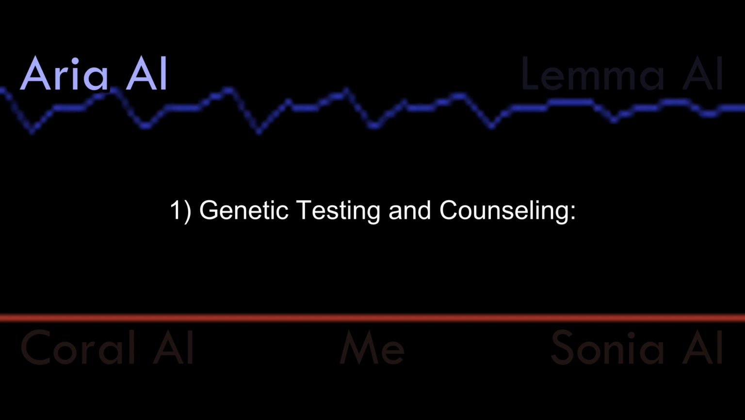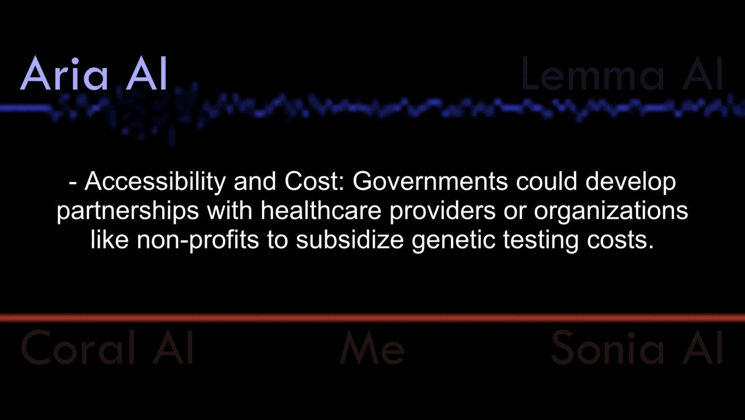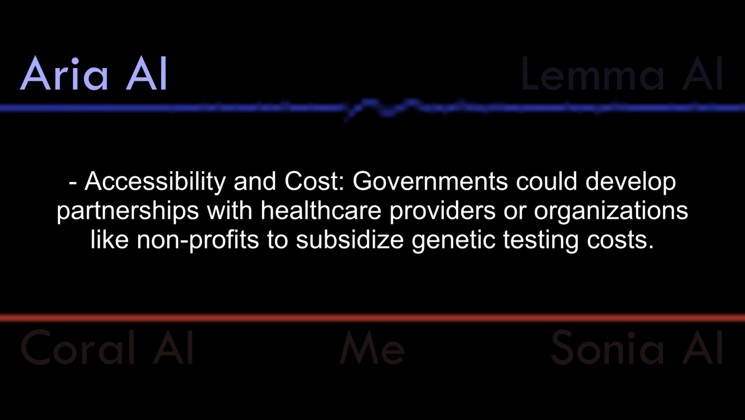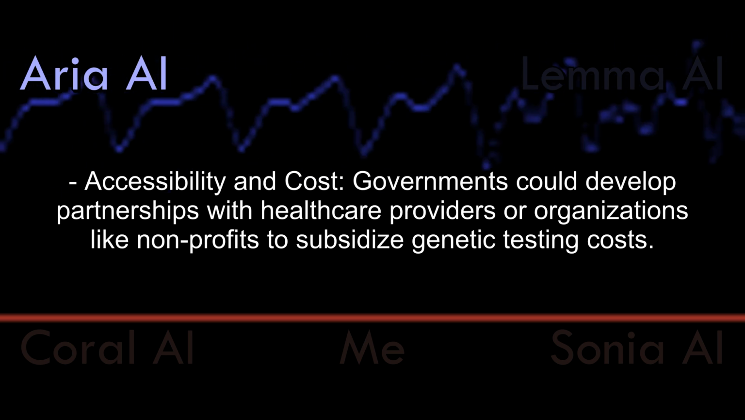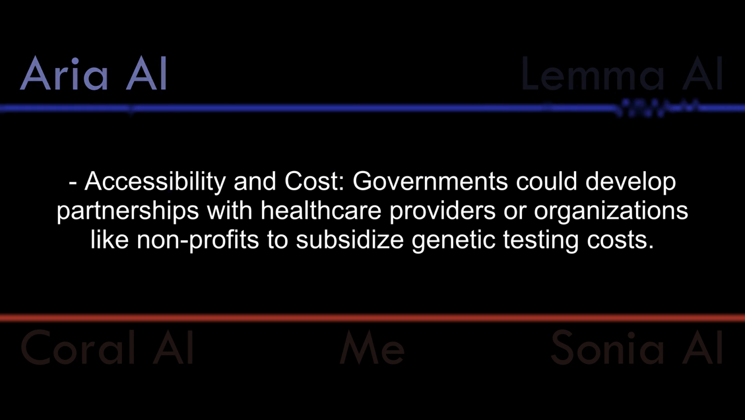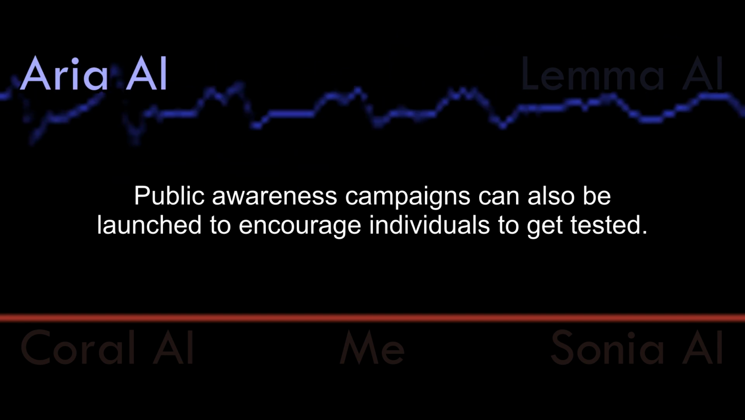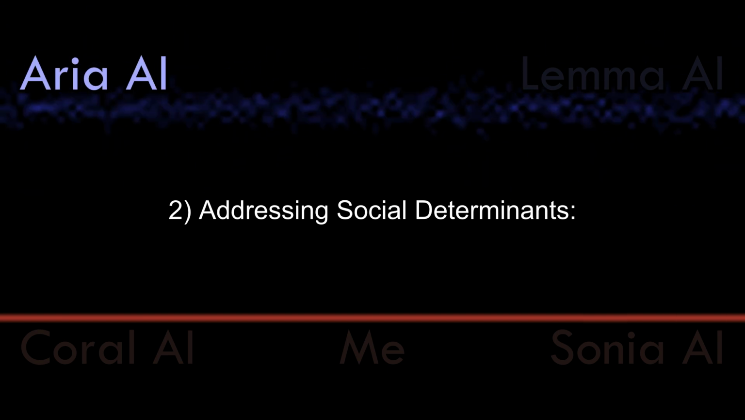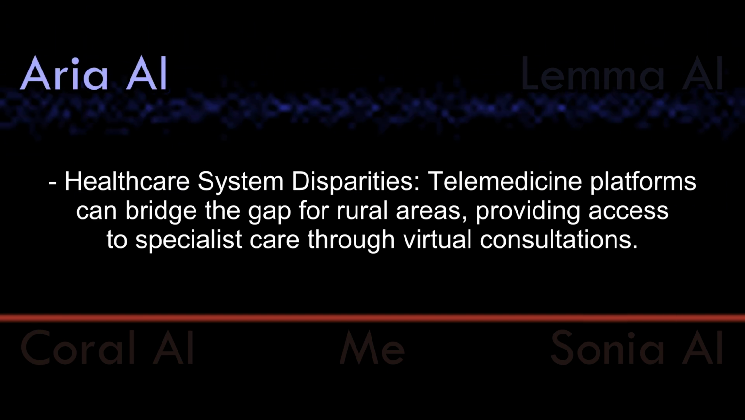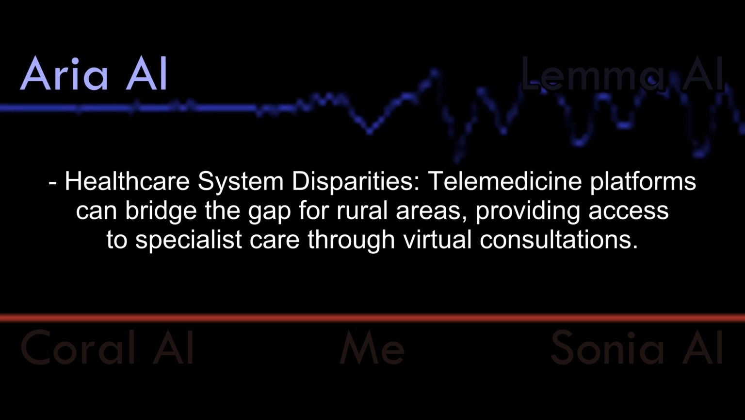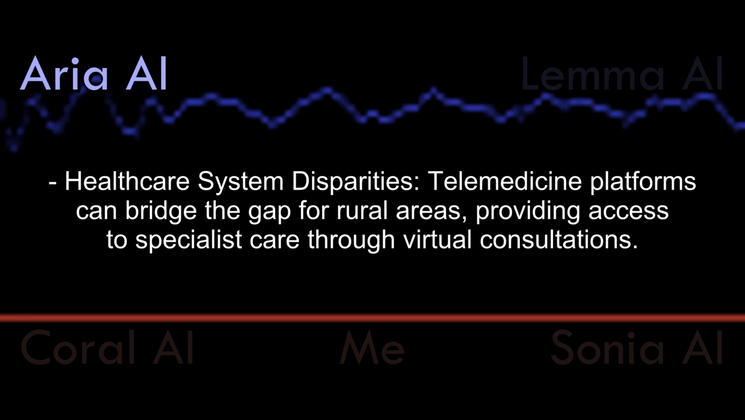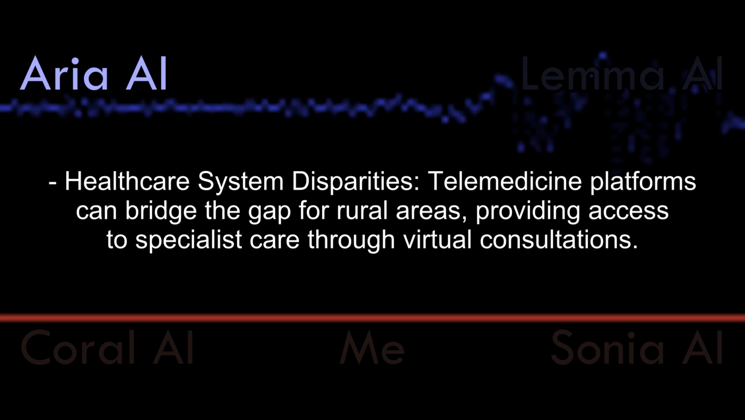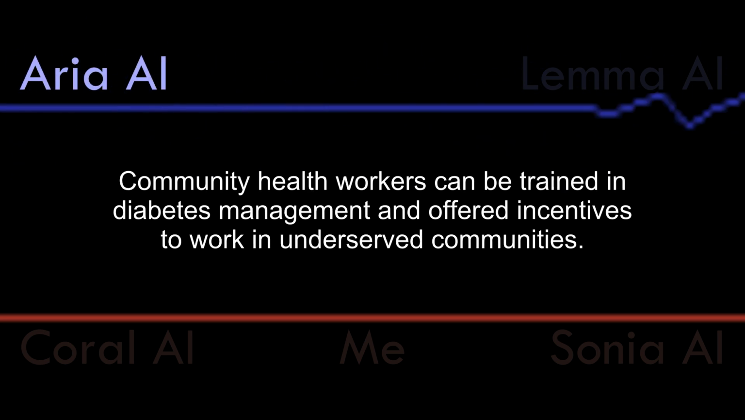1. Genetic testing and counseling. Accessibility and cost. Governments could develop partnerships with healthcare providers or organizations like nonprofits to subsidize genetic testing costs. Public awareness campaigns can also be launched to encourage individuals to get tested. 2. Addressing social determinants. Healthcare system disparities. Telemedicine platforms can bridge the gap for rural areas, providing access to specialist care through virtual consultations. Community health workers can be trained in diabetes management and offered incentives to work in underserved communities.